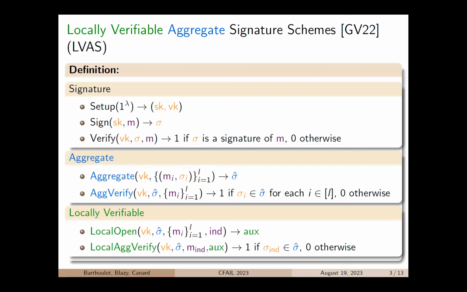So here is the formal definition of an LVAS scheme. As you may have already noticed, we can find the three algorithms Setup, Sign, and Verify that compose a signature scheme, along with the two algorithms Aggregate and AgVerify that compose an aggregate signature scheme. And finally, there are two other algorithms that were introduced last year, the LocalOpen and LocalAgVerify algorithms.